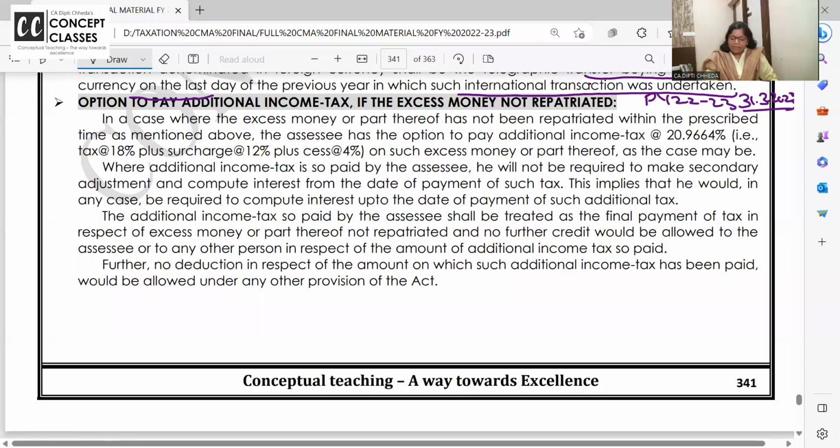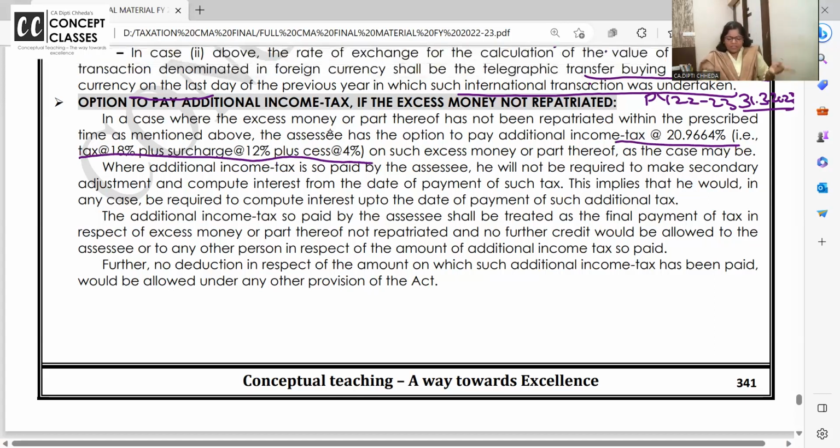In case where the excess money or part thereof has not been repatriated, the assessee has the option to pay additional tax. Additional tax kitna? 18%. Surcharge on that 12% and cess 4%. Calculator करो देखो. 100 पे 18% मतलब 18 into 112%, 20.16 into 104%, 20.9664. Finish. 20.9664. Okay. So this much tax you pay on what?